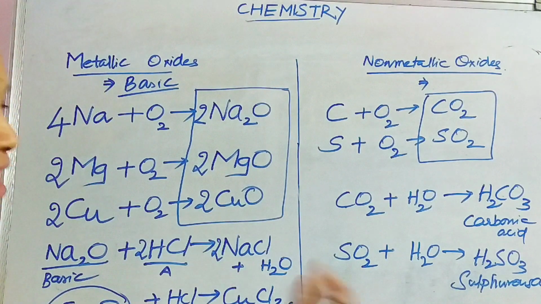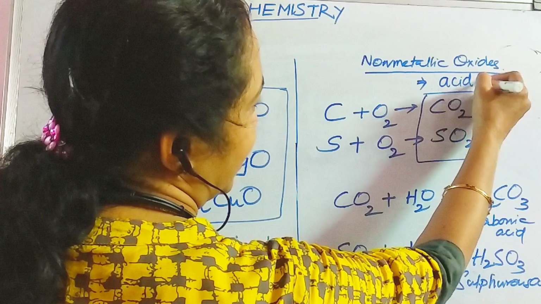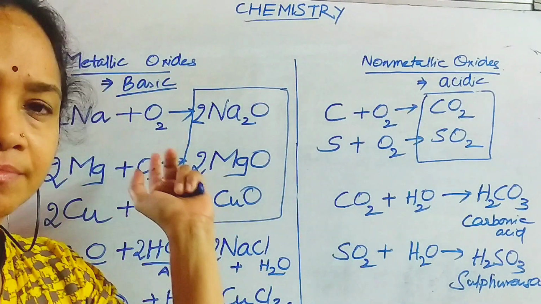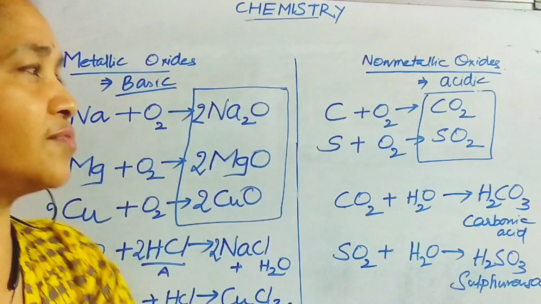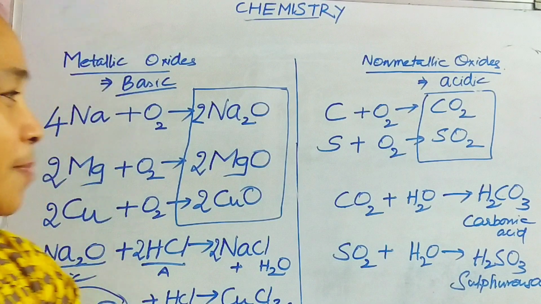So this proves that these non-metallic oxides are acidic in nature. So once again I tell you, most of the metal oxides are basic and most of the non-metallic oxides are acidic. So I hope everyone understood.